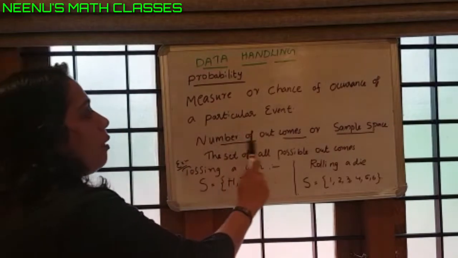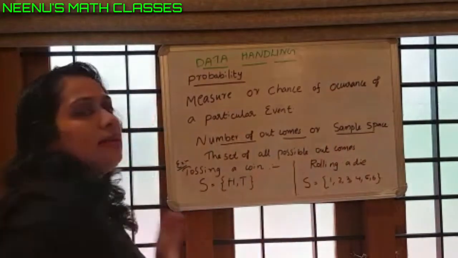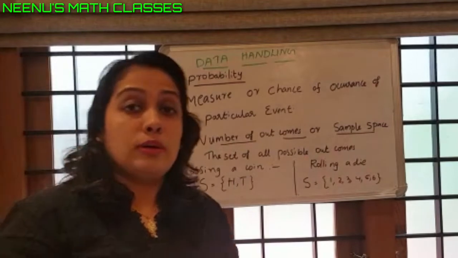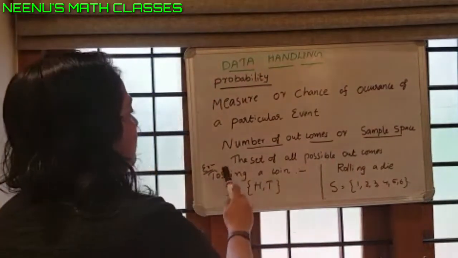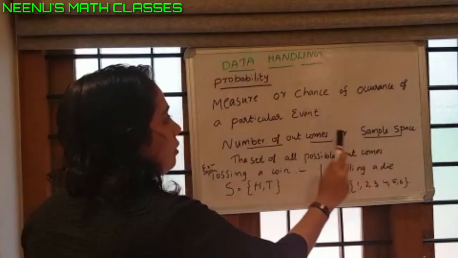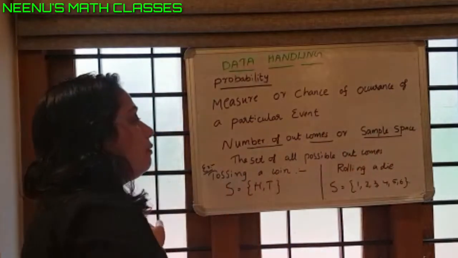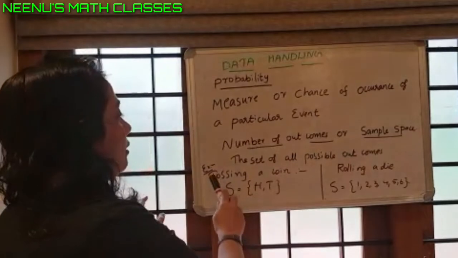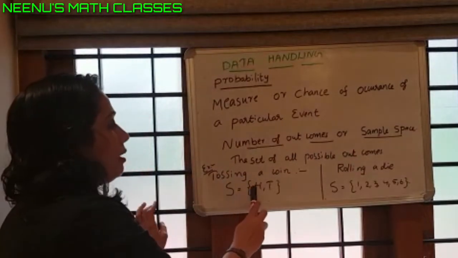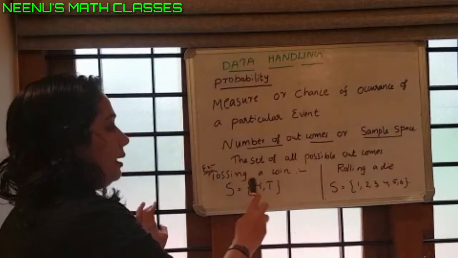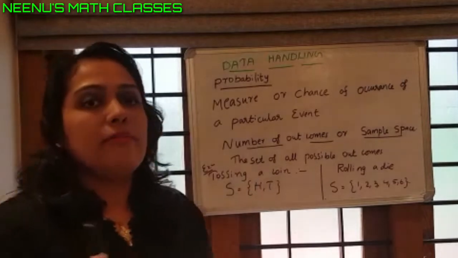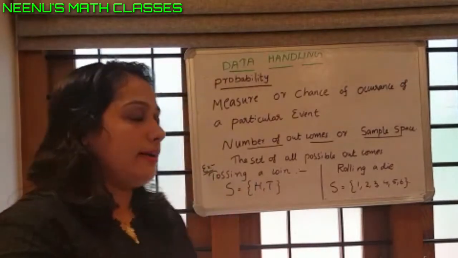Then number of outcomes or sample space. The set of all possible outcomes is the sample space. That is, the set of all possible outcomes of an event is called the sample space. We know that while tossing a coin, the possible sample space is head or tail. That is, tossing a coin, we get either head or tail.